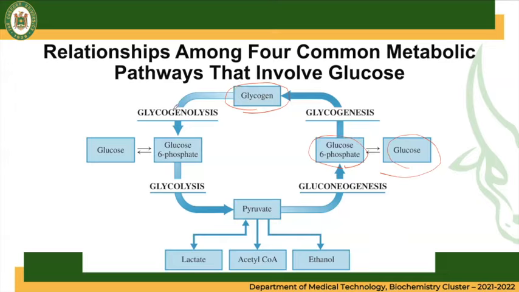It will undergo glycogenolysis where it becomes glucose 6-phosphate and the G6P can now again enter the glycolysis pathway where it produces pyruvate and ATP molecules. Now, your pyruvate can have 3 fates such as lactate, acetyl-CoA, and of course, ethanol.